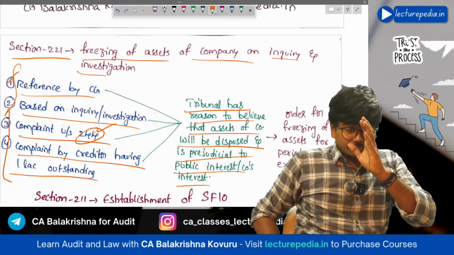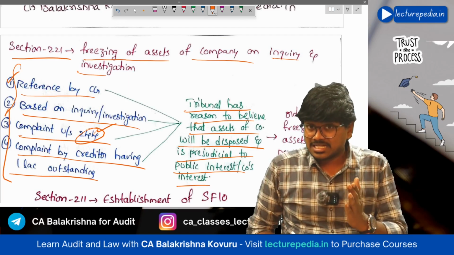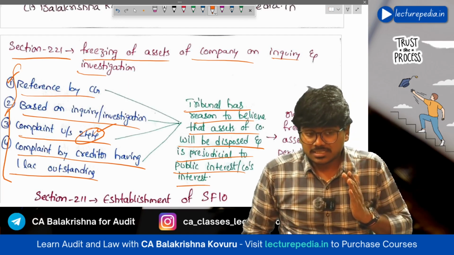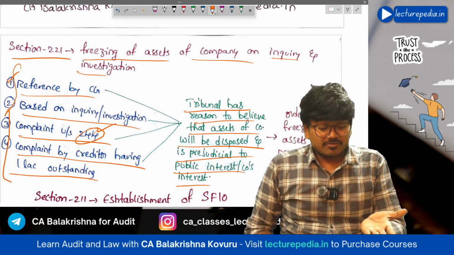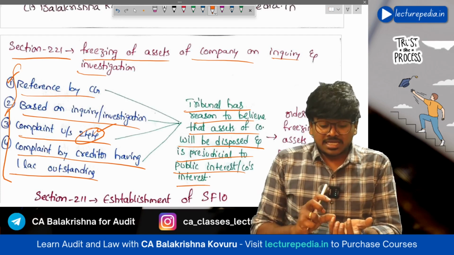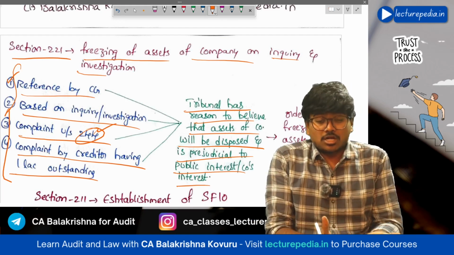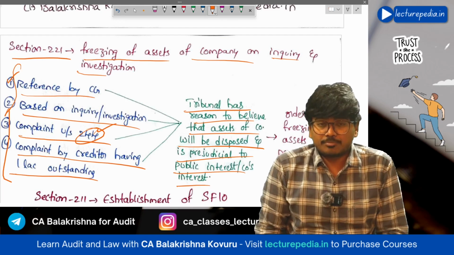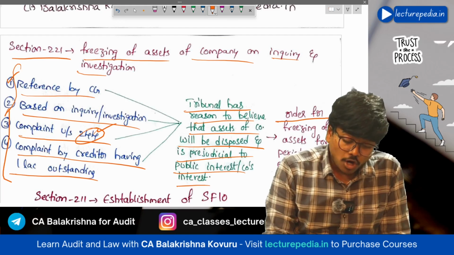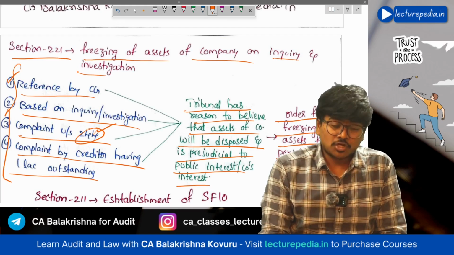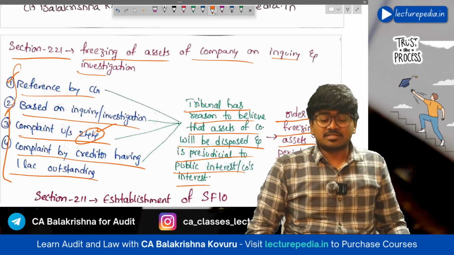Okay, based on the complaint received by these people, the tribunal feels that if it doesn't take proper action, there is a possibility that the company might sell off those assets. If those assets are sold off, then even though fraud has been found out, the tribunal cannot do justice for the people who have lost money in that fraud, because there are no assets available to do justice to the people who have suffered loss. So to avoid this type of situation, what the tribunal can do is order for freezing of assets for a period not exceeding 3 years. Here also the maximum period for which the assets can be frozen is 3 years.